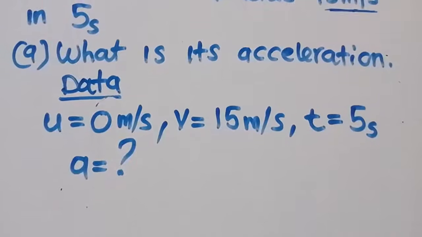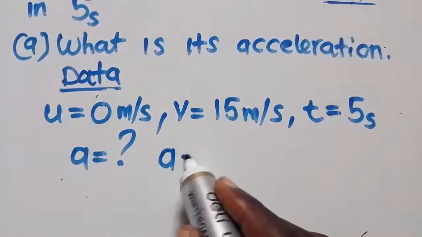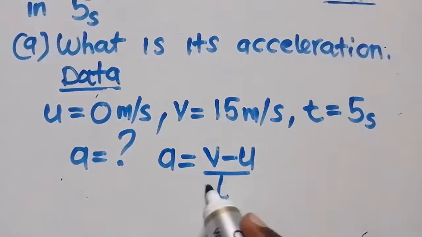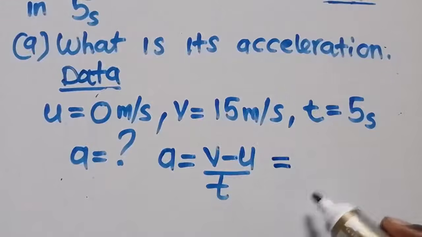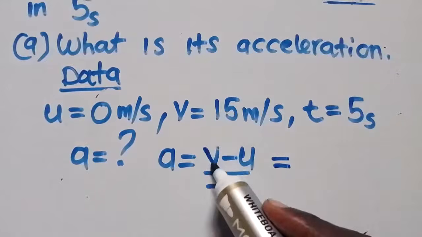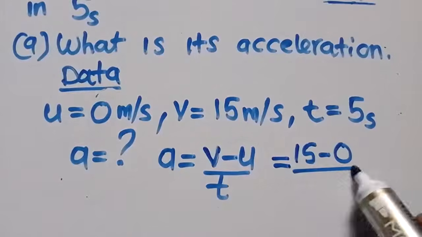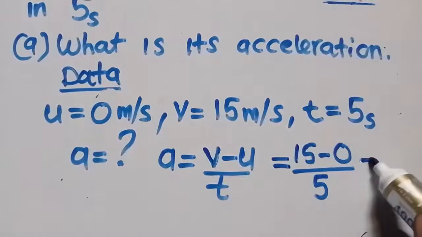How can you find the acceleration? The formula that you are going to use is this formula where you say acceleration is equal to final velocity minus initial over time, because all the data is given. You cannot use that other formula because you don't have a force here. So this is equal to, what is your final velocity? It's 15 minus initial 0 over what is your time? Your time is 5.